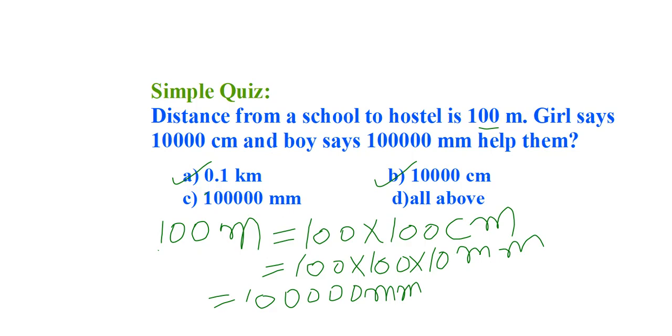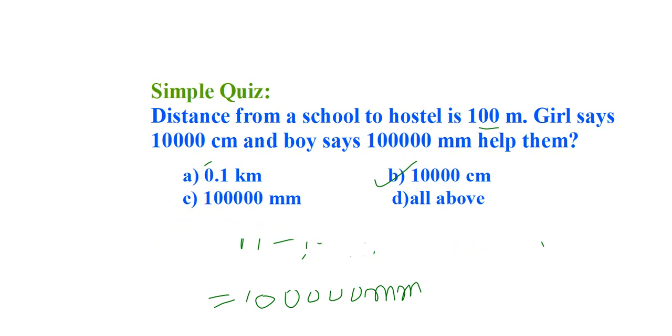Option C is also correct. So which one is the option? Yes, all these options are correct. The actual distance is 100 meters, which is equal to 0.1 kilometer, 10,000 centimeters and 1 lakh millimeters. So the correct answer is all the above.